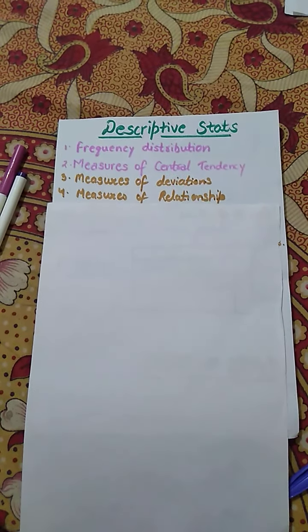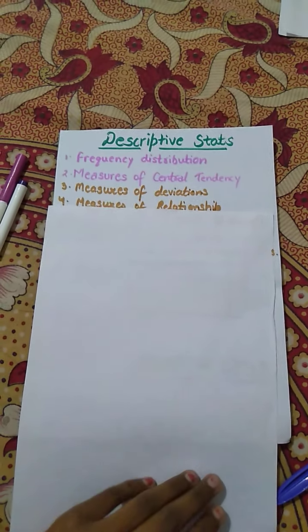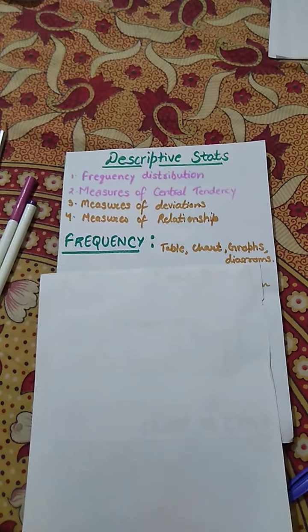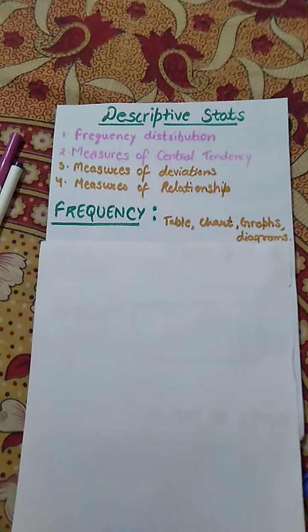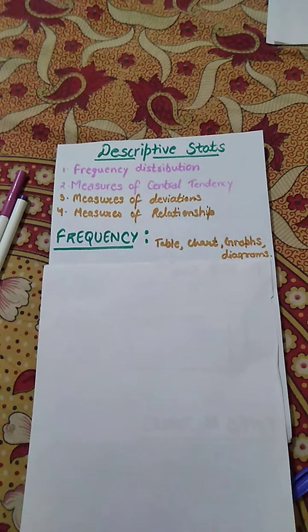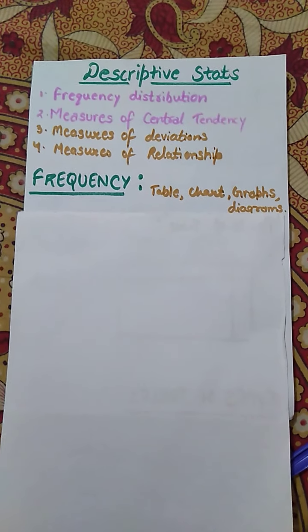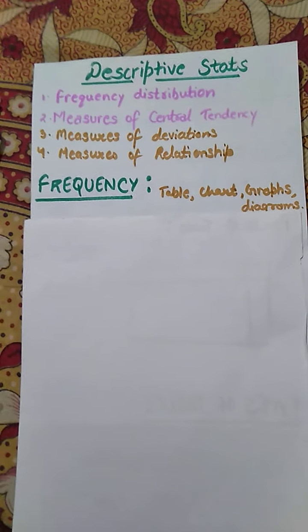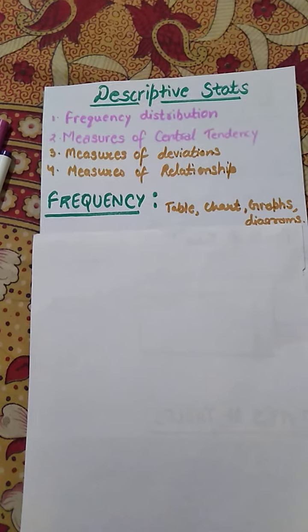Today we will start with frequency distribution. Frequency distribution basically deals with the organization of data in tables, charts, graphs and diagrams. We have talked about descriptive stats: descriptive stats means organization or summarization of data, particularly in the form of tables, graphs or charts, which is included under frequency distribution.